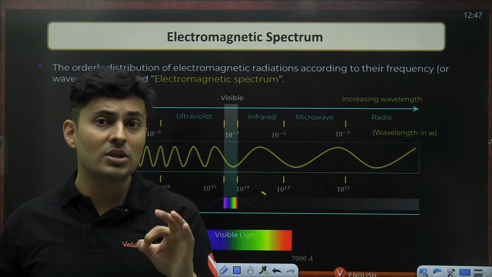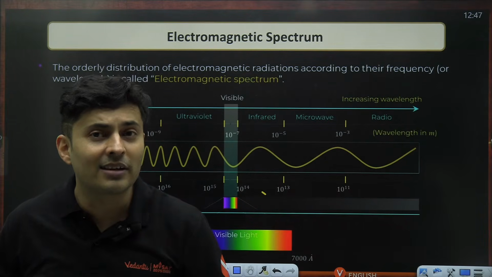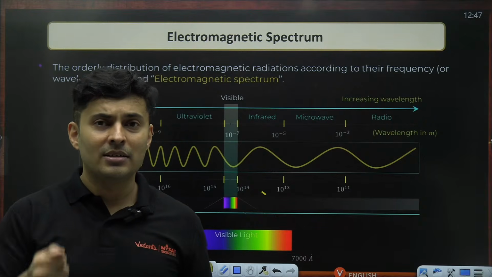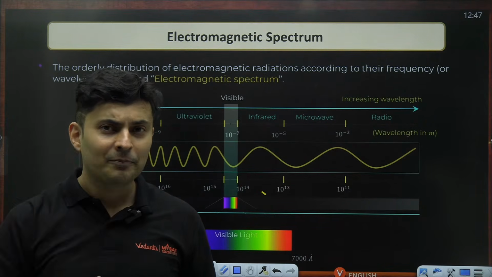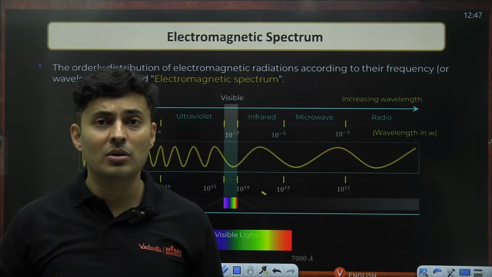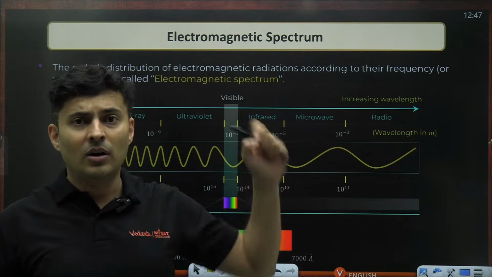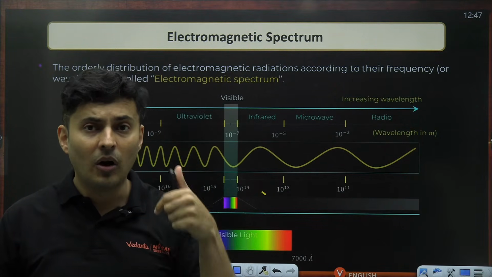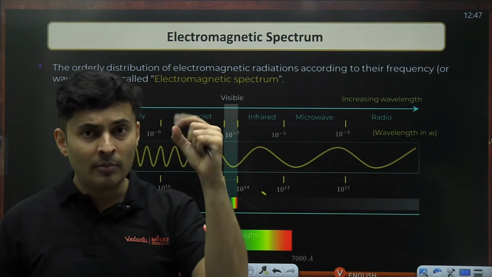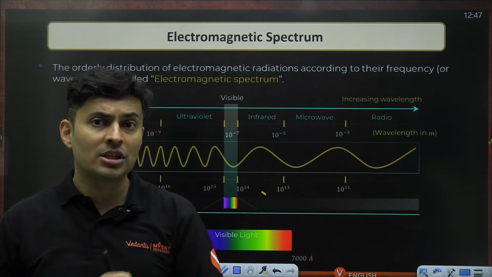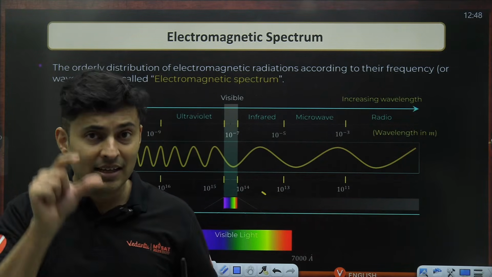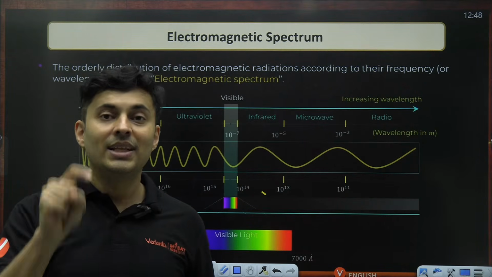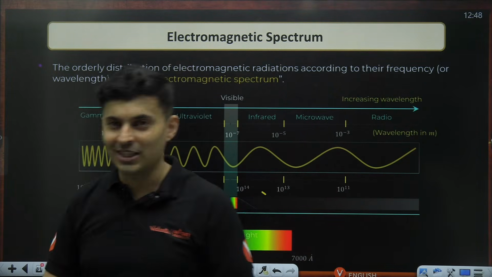Infrared rays are also used to detect if a person has fever. During COVID times, you might have seen that the security guard used to hold one scanner, and on that the temperature used to come. That works exactly on infrared rays. If you are having fever, you will be hot. That means more amount of infrared range will be emitted by you, and that is what is detected by the thermal imaging sensor. So that tells whether you have fever or not.